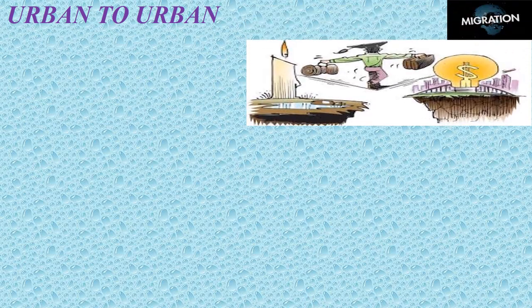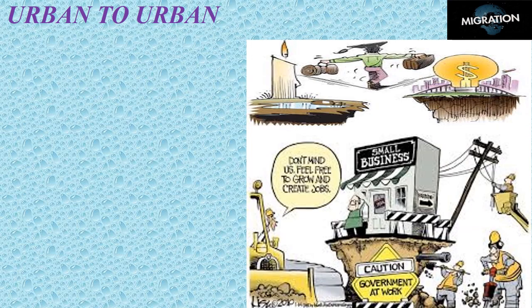Moving further, we are going to learn about urban to urban migration. Migration from one city to another happens when people of one city choose to go to another city, generally a large one, in search of better jobs, educational facilities, health facilities, etc. For example, many students and professionals from cities like Patna, Allahabad, and Lucknow go to Delhi in search of better